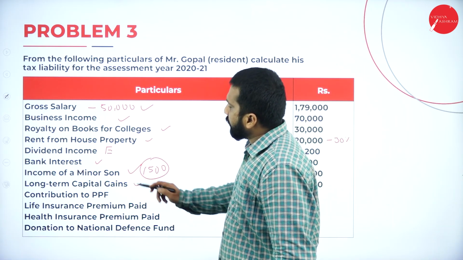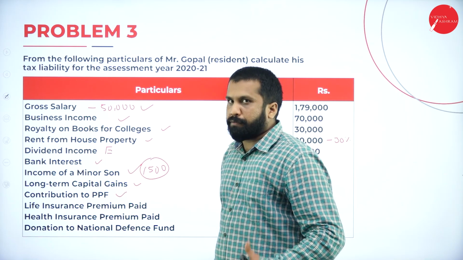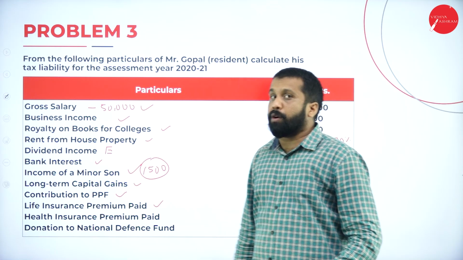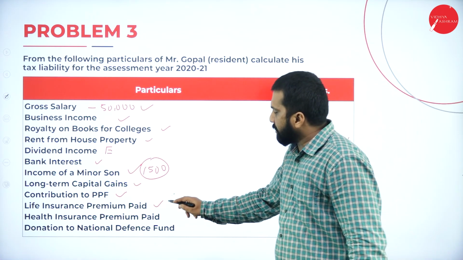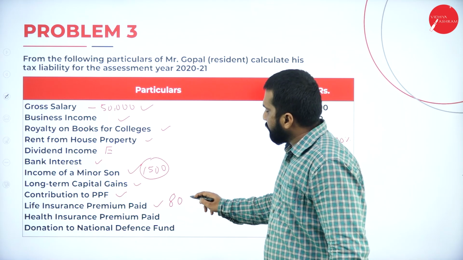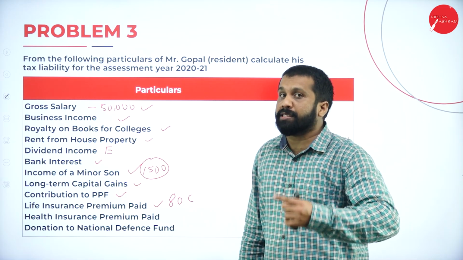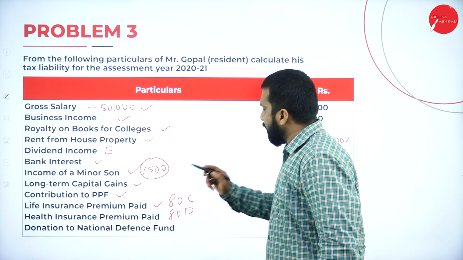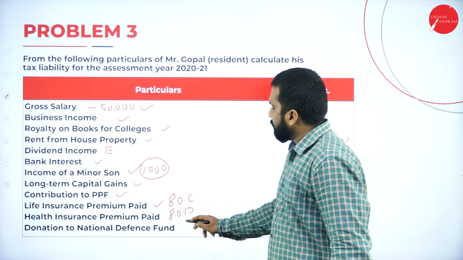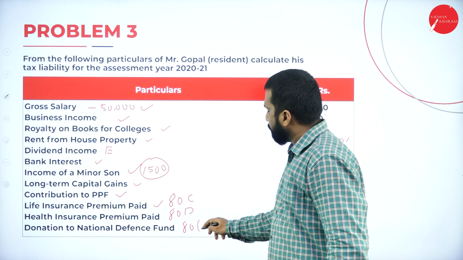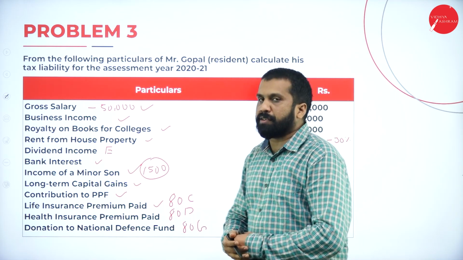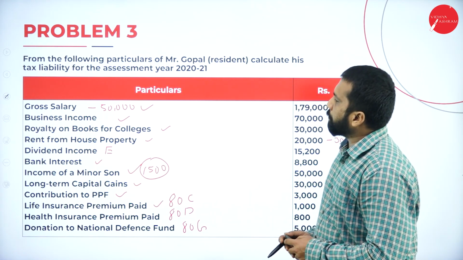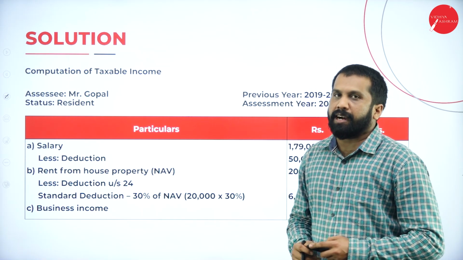Long-term capital gain, taxable. Contribution to PPF, you have to take. Life insurance premium paid, so it will come under what? Life insurance premium, 80C. If it is a health insurance, 80D. Donation to National Defence Fund, 80G. National Defence Fund comes under the 100% slab. Hope you are clear. So we have done up to this. Yes, we'll go for the answer.